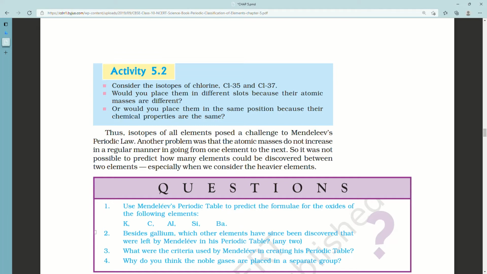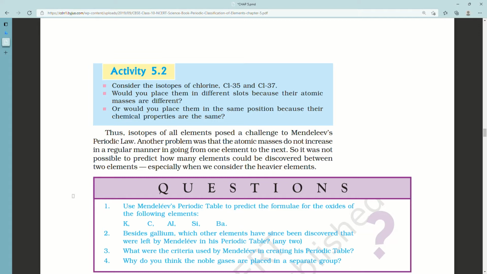Questions. First, use Mendeleev's periodic table to predict the formula for the oxides of the following elements. For this one, you just need to check in which group an element lies. As for the first one, K, which is potassium, lies in the first group, and in the first group the oxide would be R2O, that would be K2O. So the oxide of potassium is K2O. In a similar manner, find out for all the other elements.